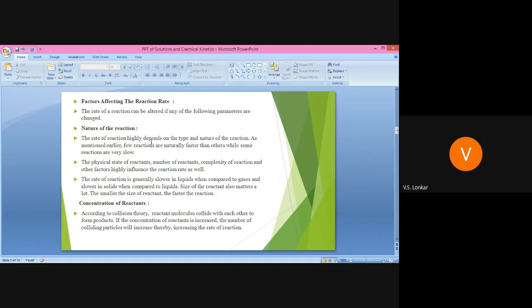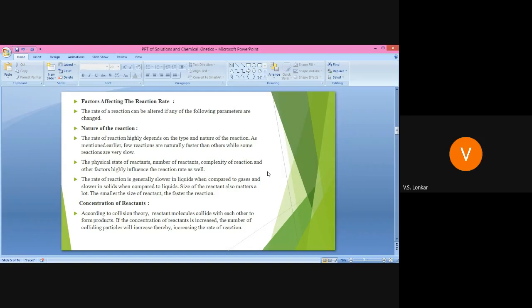Now this is very important. Whenever we consider the state of the molecule, the rate of reaction is slower in liquids when compared to gases. Whenever we compare the rate of reaction between liquid and gases, the rate is slower in liquids as compared to gases. And also, whenever we compare solid and liquid, the rate of reaction is slower in solids than in liquids.